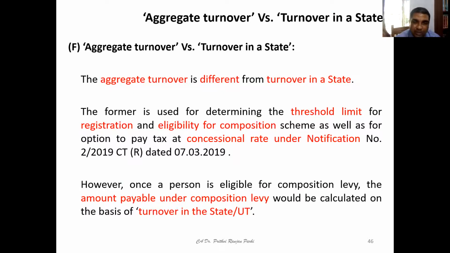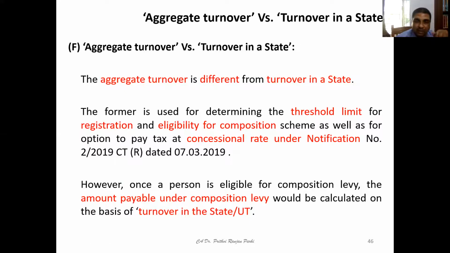For these purposes, aggregate turnover is the input. But once a person is eligible for composition levy, I was discussing a little while before that this is a flat rate of tax to pay. Input tax credit cannot be availed if you go for composition scheme, and you cannot make any interstate supplies also. But once he is eligible for composition levy, the amount payable under composition levy should be calculated on the turnover of the state. Aggregate turnover is arrived at only for eligibility, but for payment under composition scheme, the turnover in a state is used.